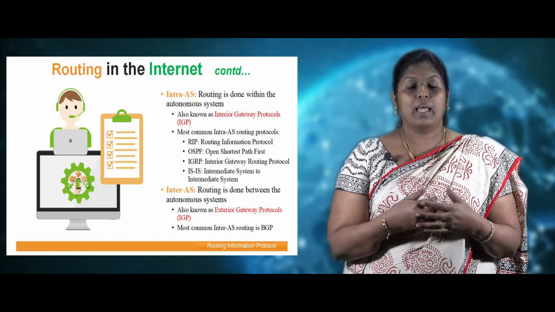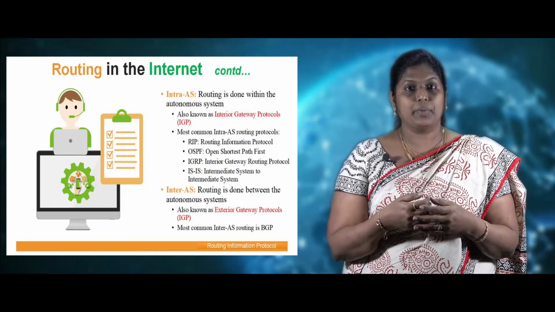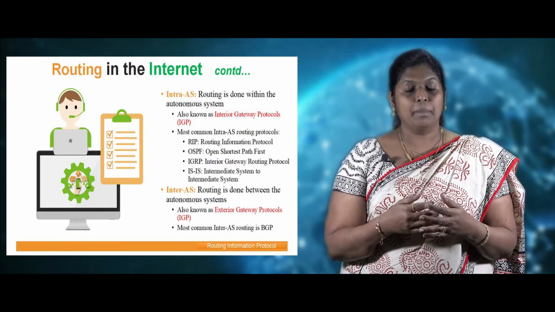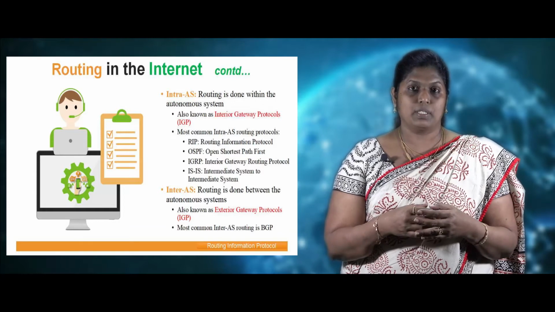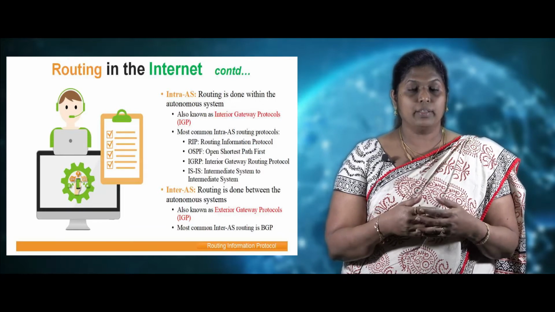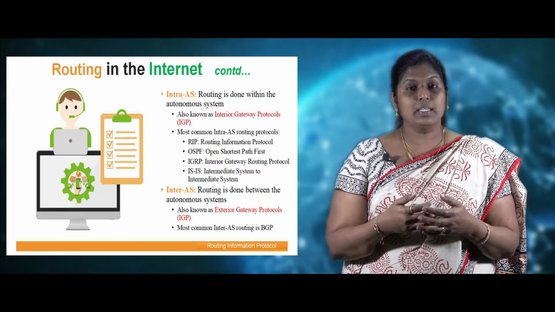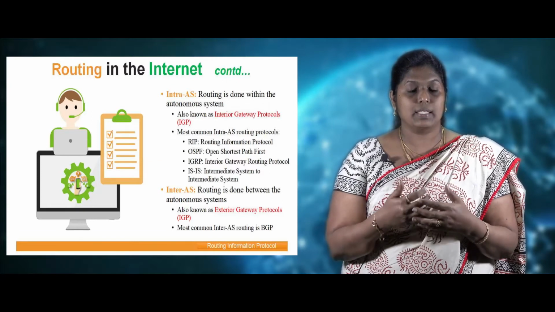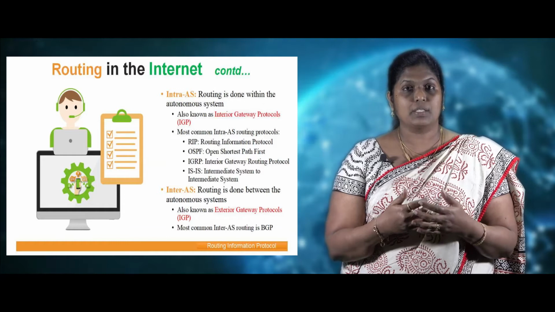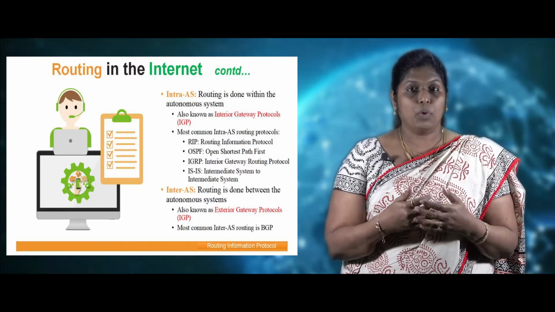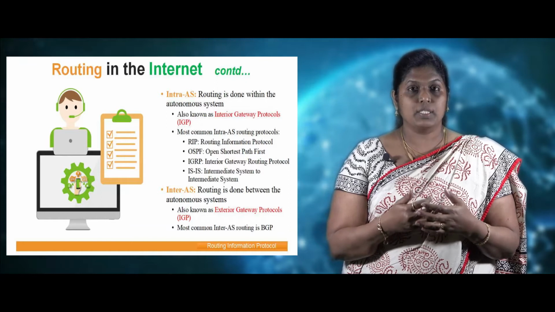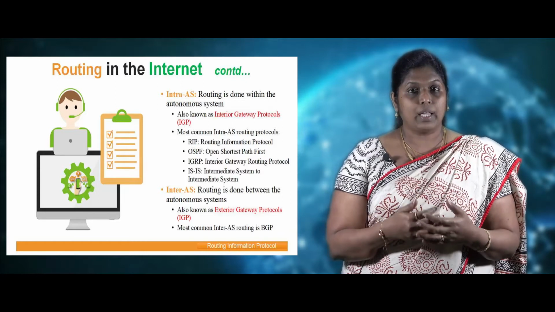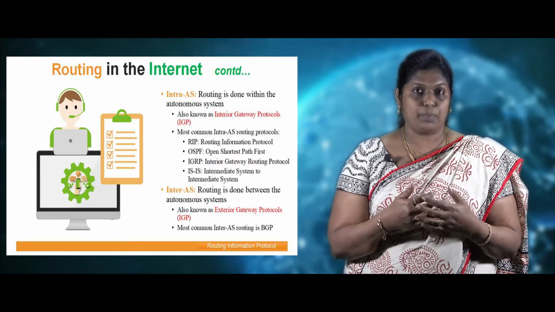The first one is intra-autonomous system routing and the second category is inter-autonomous system routing. And what is intra-autonomous system routing? Here the routing is done within the autonomous system, and the protocols involved in this type of routing are called interior gateway routing protocols. The most common intra-AS protocols are RIP, that is Routing Information Protocol, OSPF, that is Open Shortest Path First, and IS-IS, IGRP and EIGRP routing protocols.